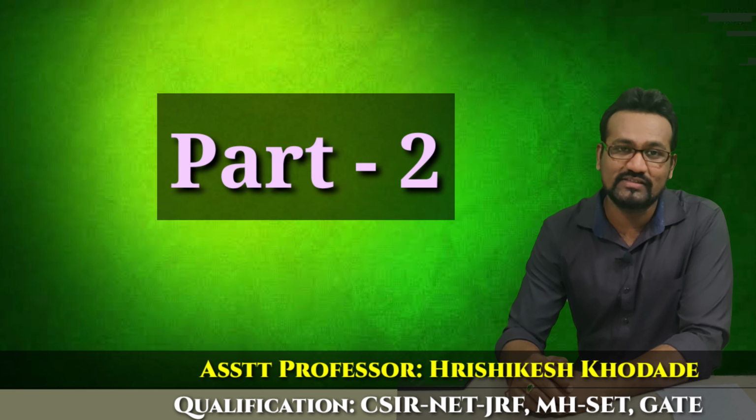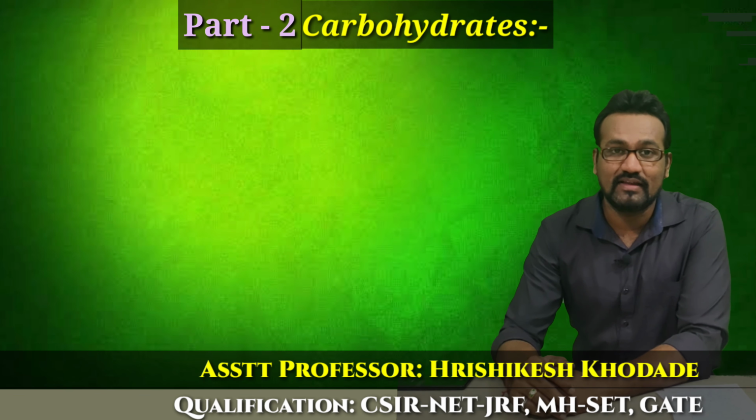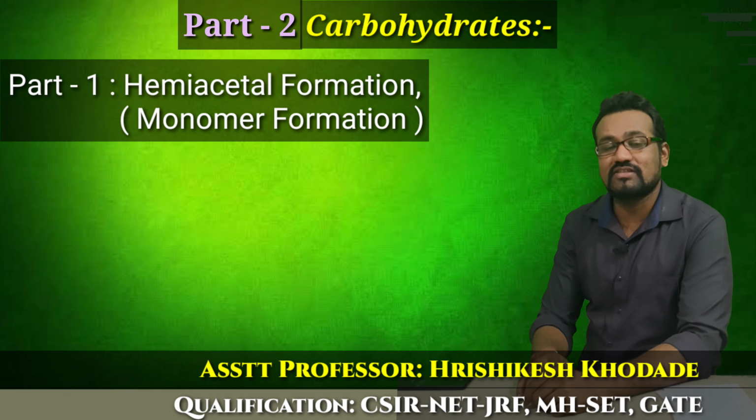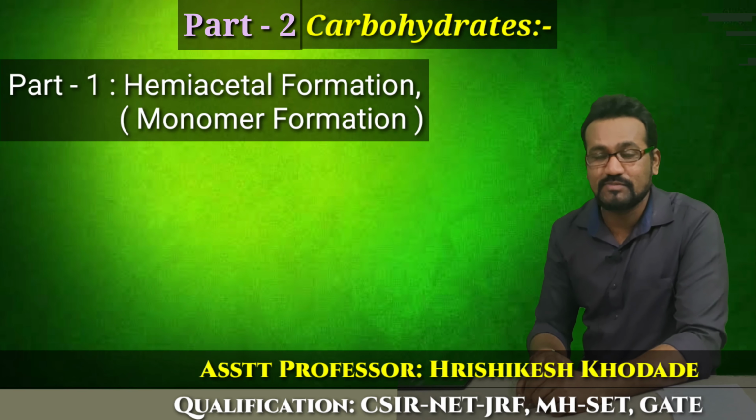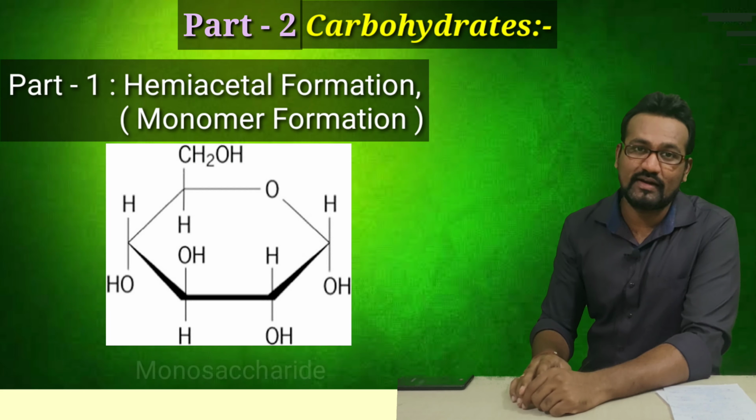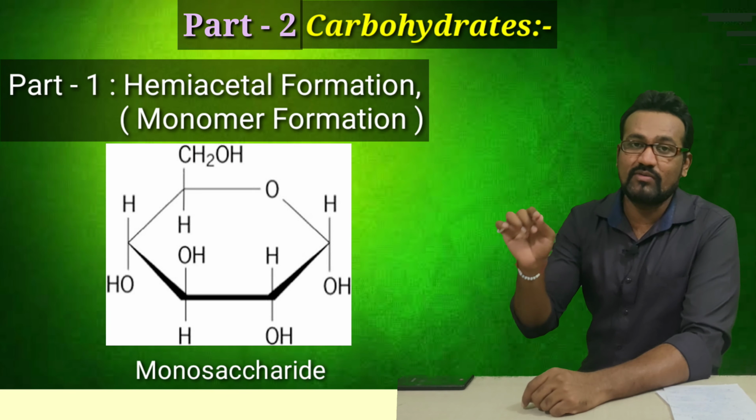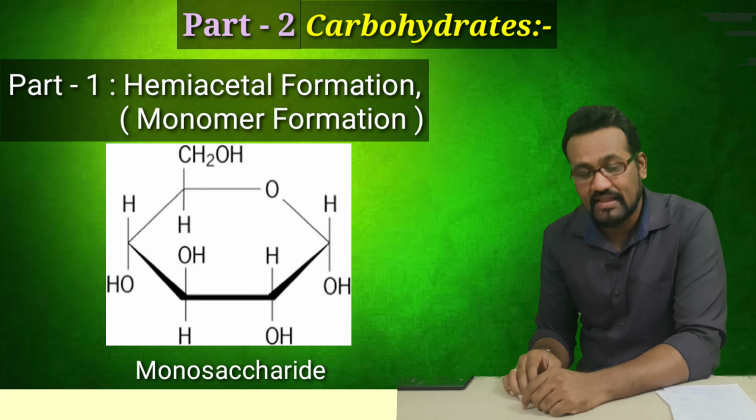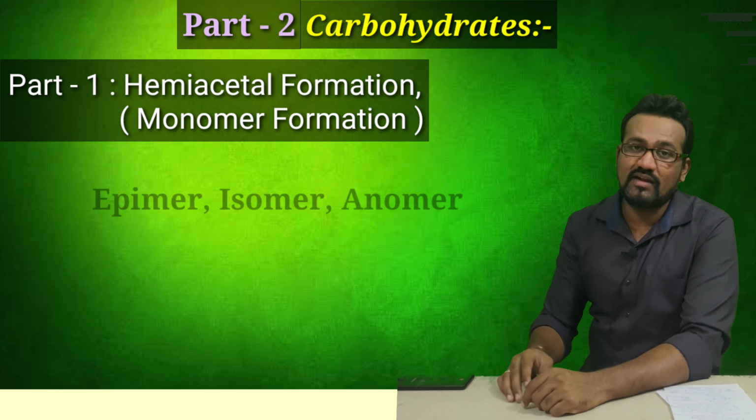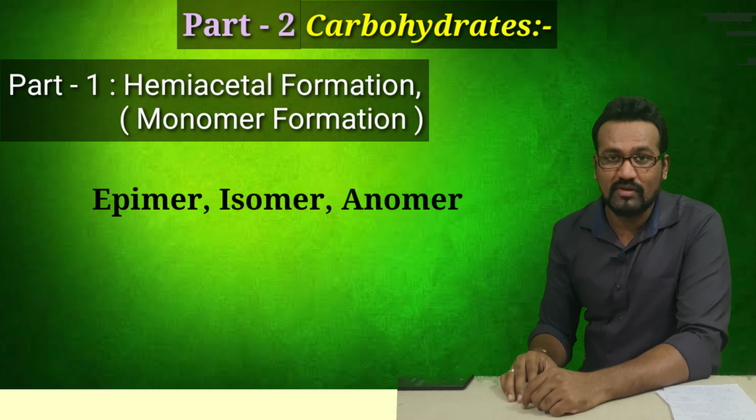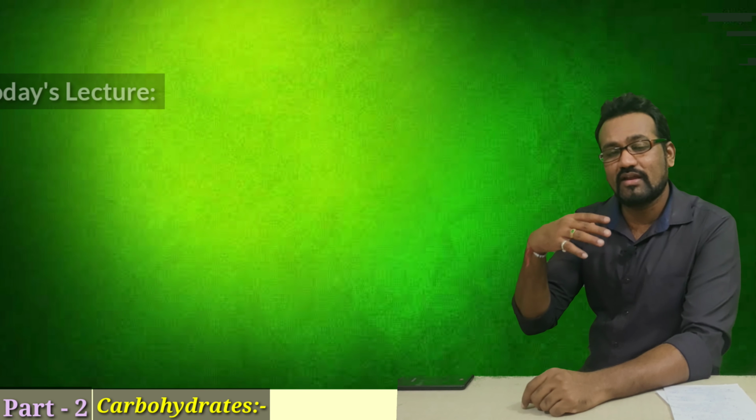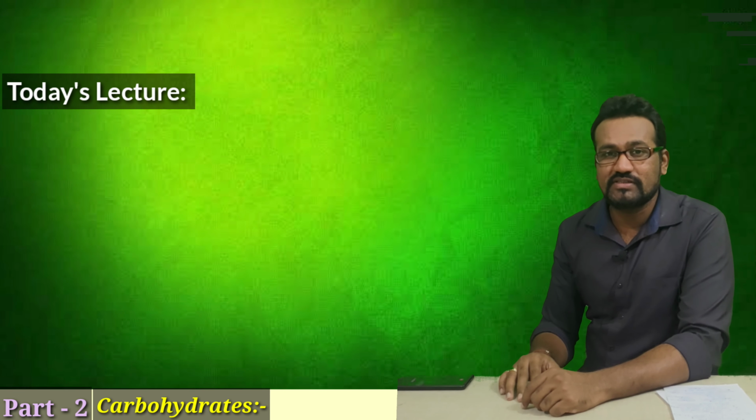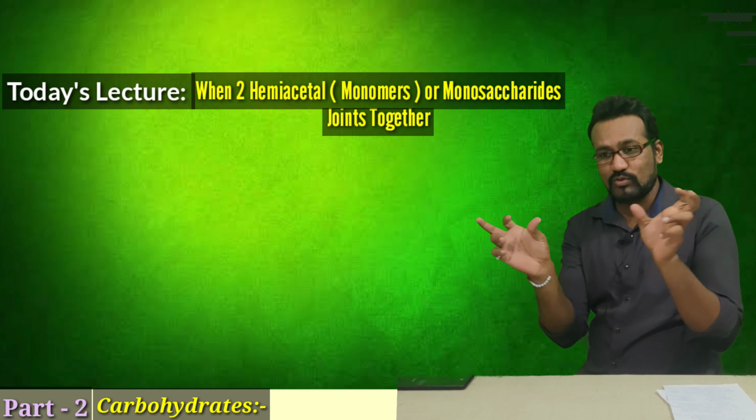This lecture video is continuing the lecture on carbohydrates. In the previous part we discussed the hemiacetal, especially the monomer unit of carbohydrate. We gave it the name hemiacetal because of the reaction we studied in the previous lecture. In that we also studied the differences between epimer, isomer and anomer. So today we are continuing our discussion, especially when two hemiacetals come together.